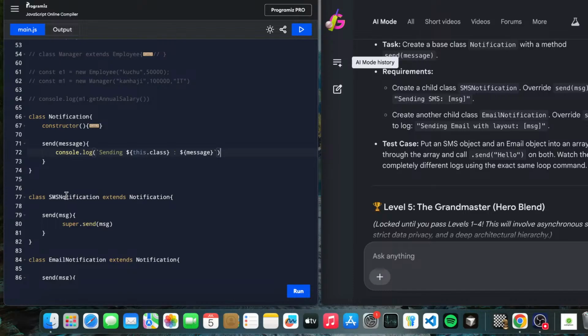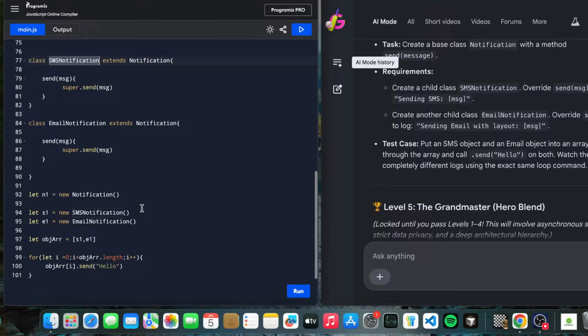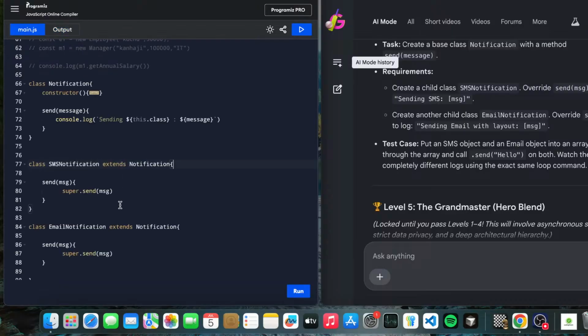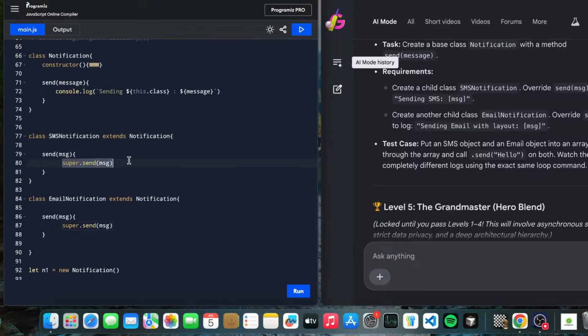It should take this name, this.class. Is anybody have an idea how we can call this class name here? The whole program is actually completed. You can see sending hello is being called by both of the things, from here and from here. But the thing is we have to just call this name here.